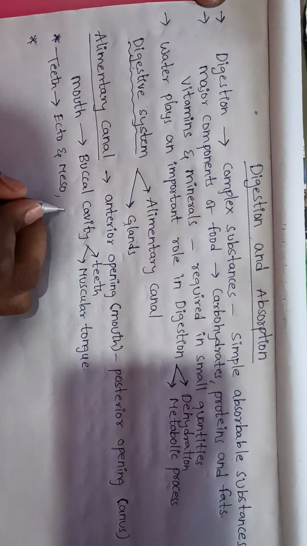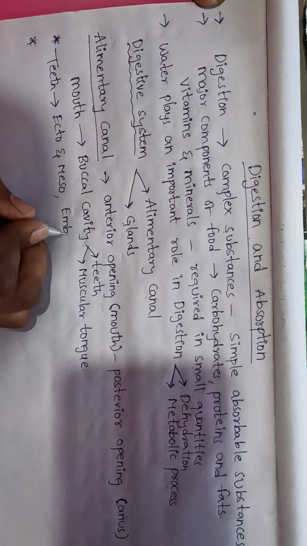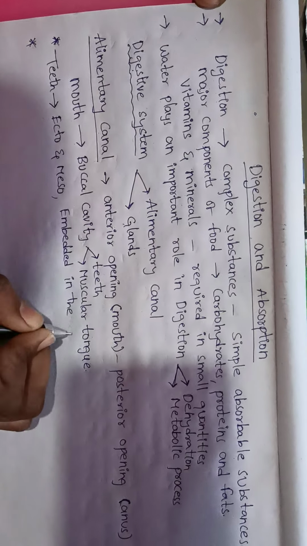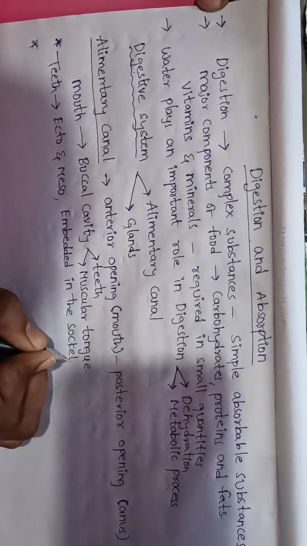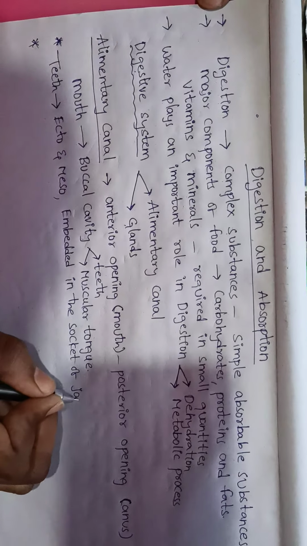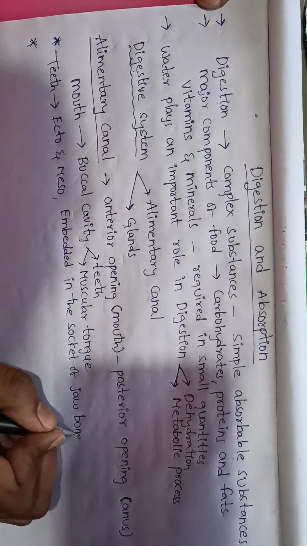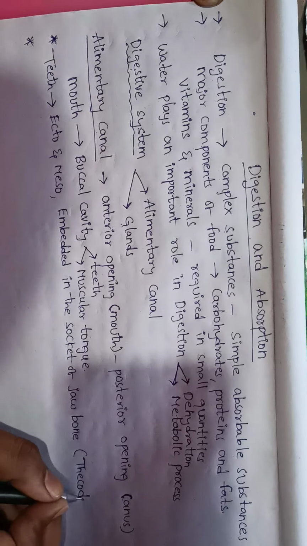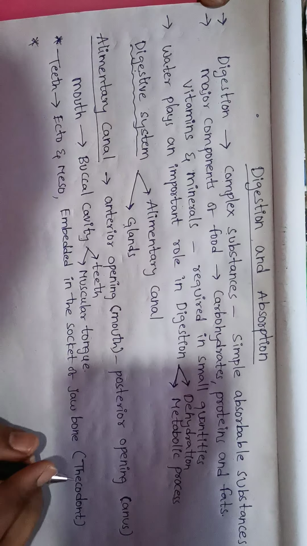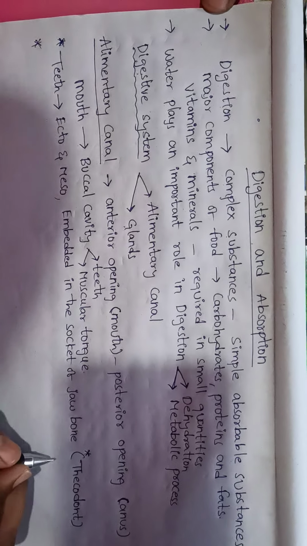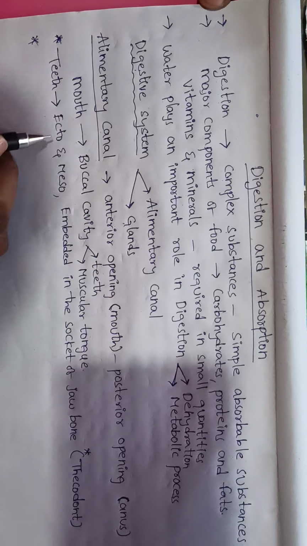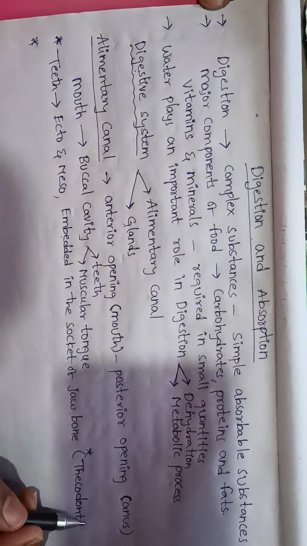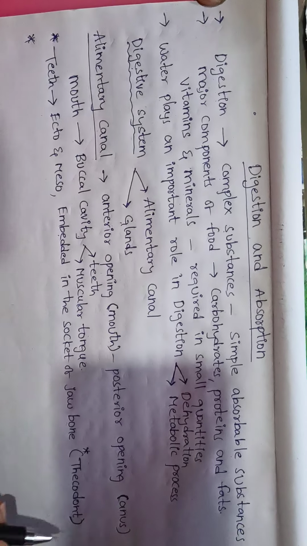The teeth are embedded in the socket of the jawbone. This type of dentition is called thecodont. What is thecodont? Teeth embedded in the socket of the jawbone is called thecodont dentition.